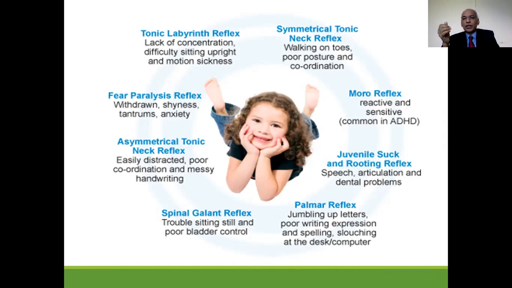If the sucking and rooting reflex persist, it will affect speech and articulation, and also causes dental problems. If the palmar grasp reflex persists, it causes jumbling of letters, poor writing expression and spelling, slouching at the desk or a computer. If the spinal Galant reflex persists, it causes trouble sitting still and poor bladder control. Similarly, if the asymmetrical tonic neck reflex persists, it makes the child easily distracted, with poor coordination, and it leads to messy handwriting.